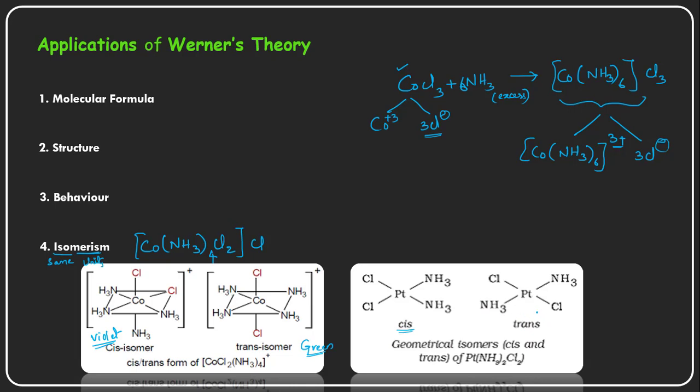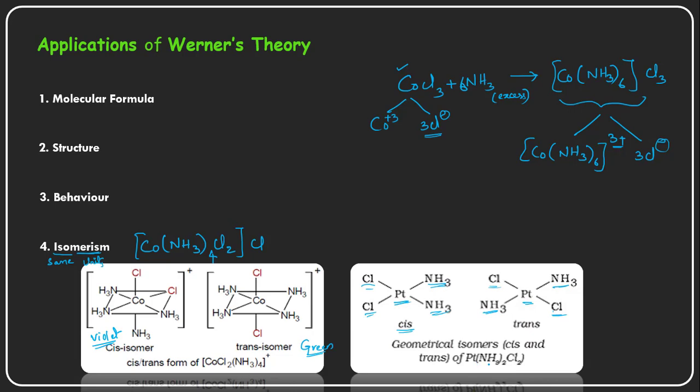Both have the same number of units: the central metal cation is the same, two ammonia groups are there, opposite to each other in the trans form, and two chlorine atoms are also opposite to each other.